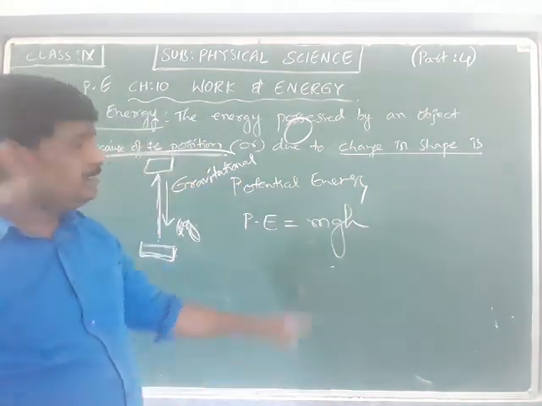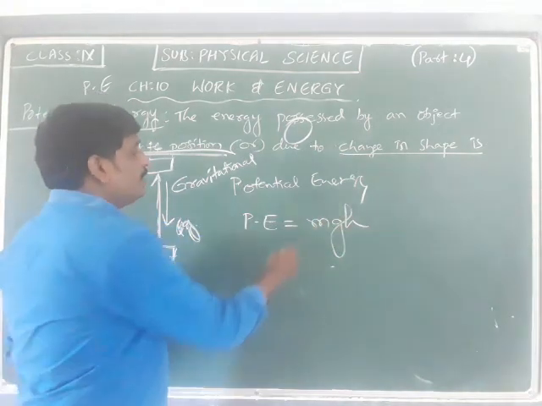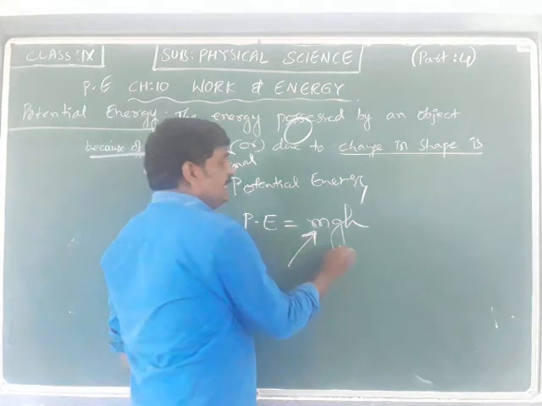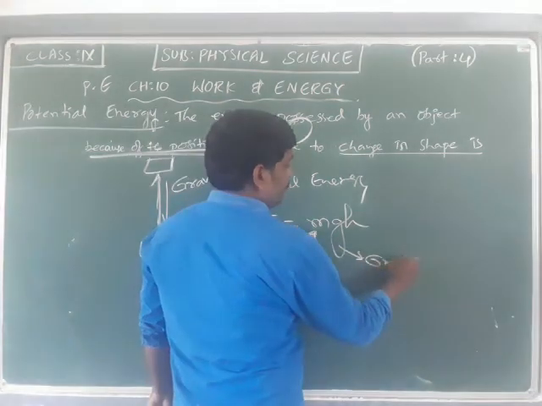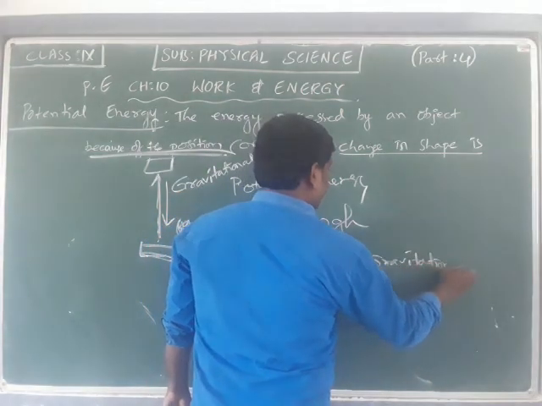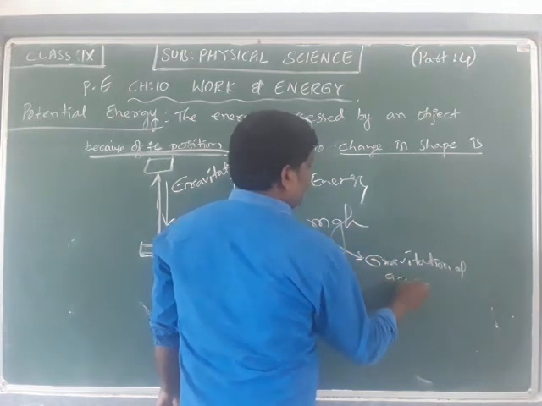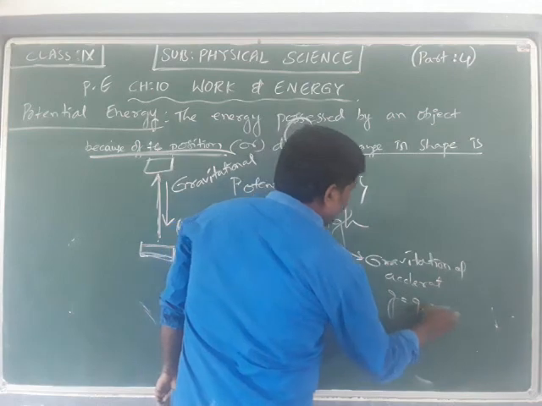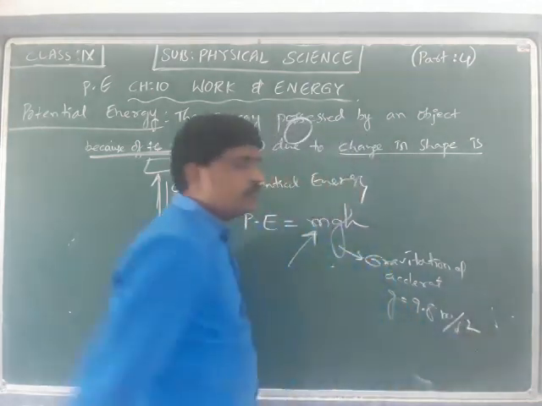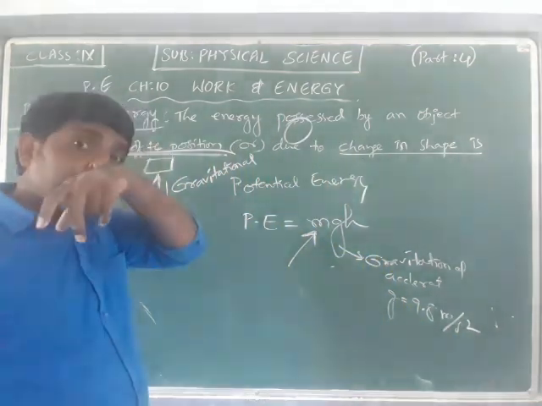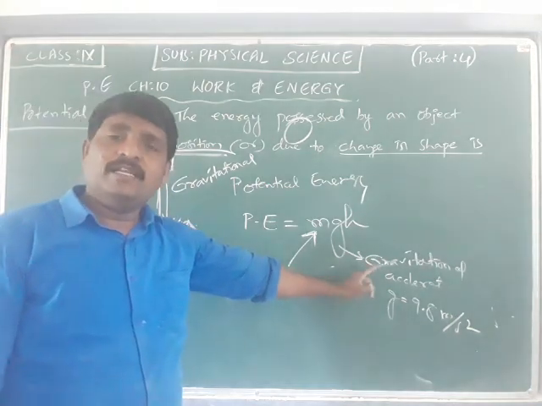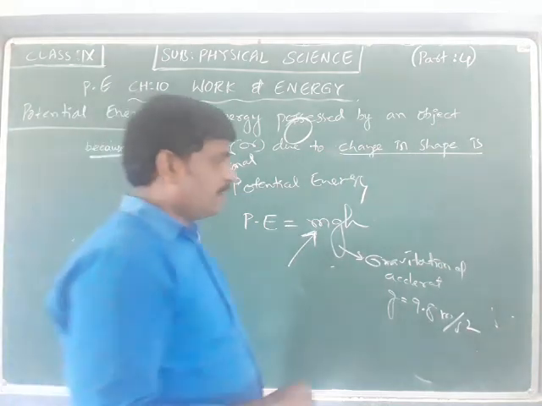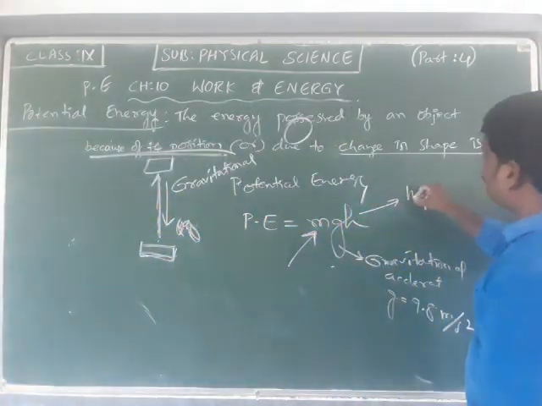Now the mathematical expression for the potential energy is mgh, where m is the mass of the object and g is the gravitational acceleration. The g value is usually 9.8 meter per second square. We will discuss gravitational acceleration when we talk about the gravity chapter in our syllabus. Now h is the height.